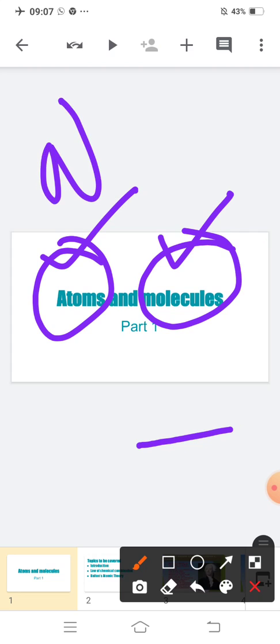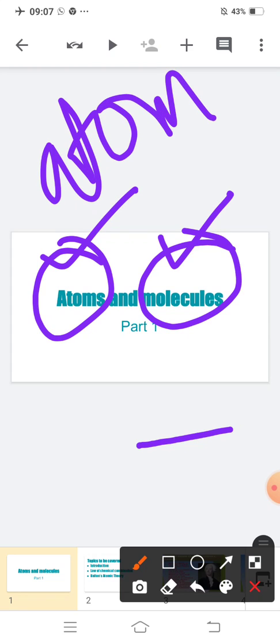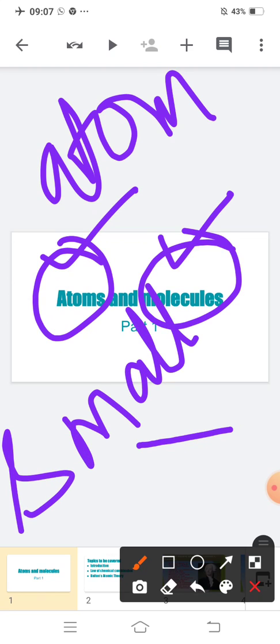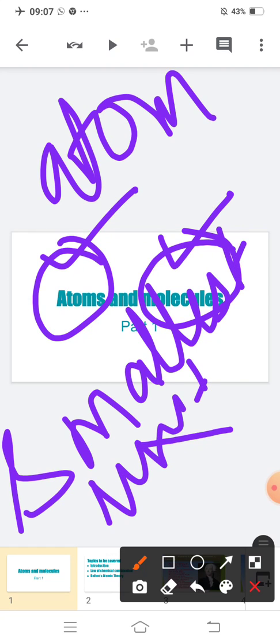What is an atom? Atom is the smallest unit of an element. If you break an element, what will you get? Atom. That means you cannot divide an atom further.